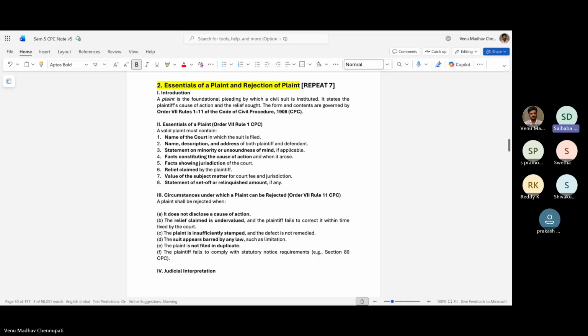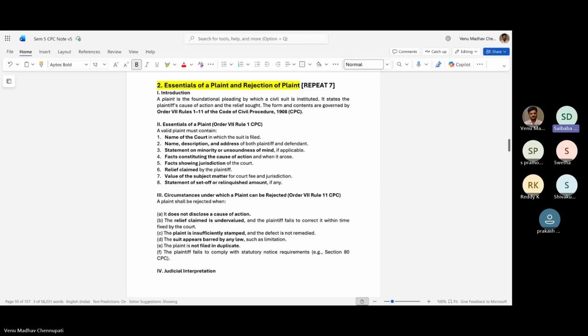A valid plaint must contain, first, the name of the court. That is, we have to write before so-and-so court. Next, the name, description, and place of residence of the plaintiff and defendants. Third, if the plaintiff or defendant is a minor or a person of unsound mind, a statement to that effect is to be given.